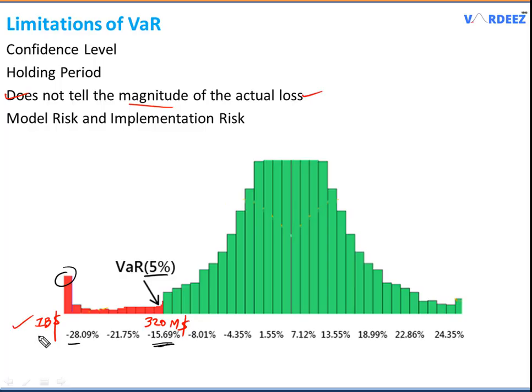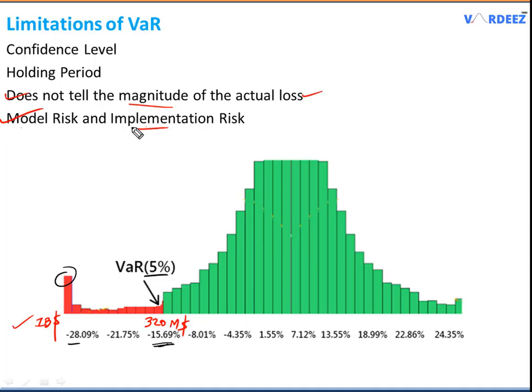So this is a prime example of limitations of VaR, and hence we need another risk measure that can take care of these losses, and I'm going to talk about what that measure is in the next video that I'll be uploading.